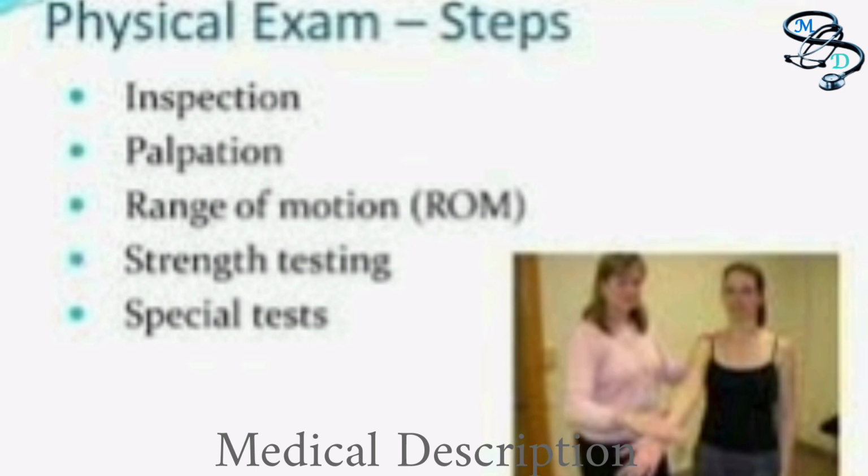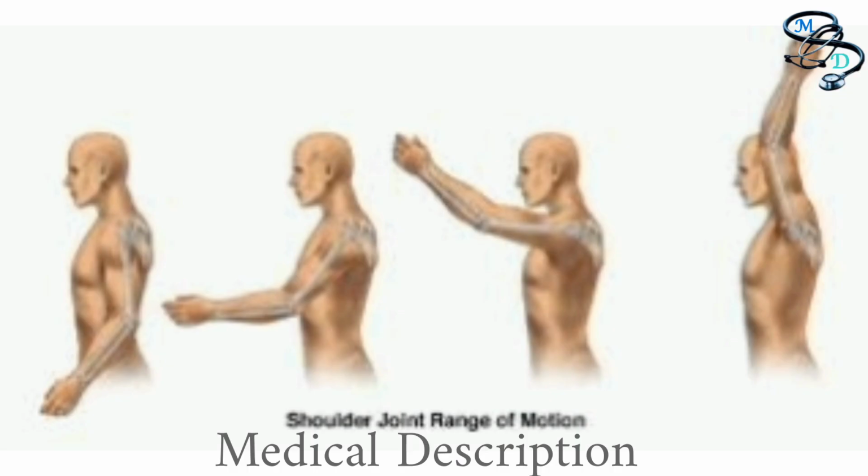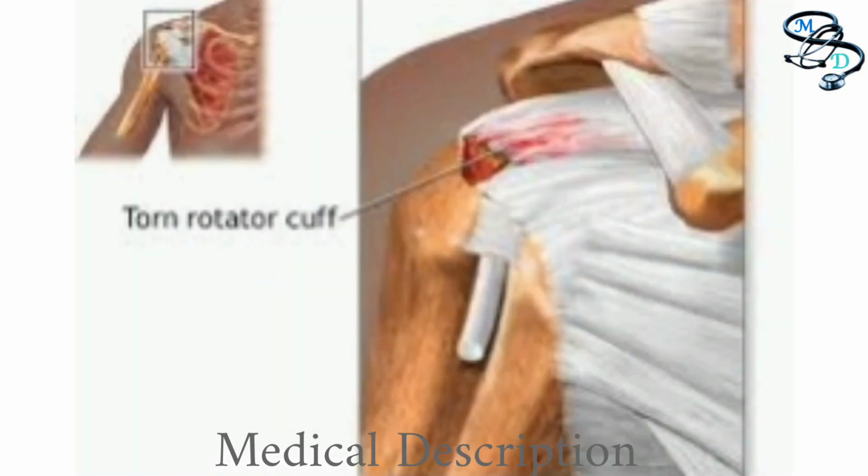The muscles and tendons that make up the rotator cuff help keep your shoulder joint stable while allowing it to rotate. Inflammation, tendinitis, and tears are common rotator cuff injuries. Minor rotator cuff injuries can heal with rest, physical therapy, and anti-inflammatory medications. More severe injuries, such as rotator cuff tears, may need surgery.